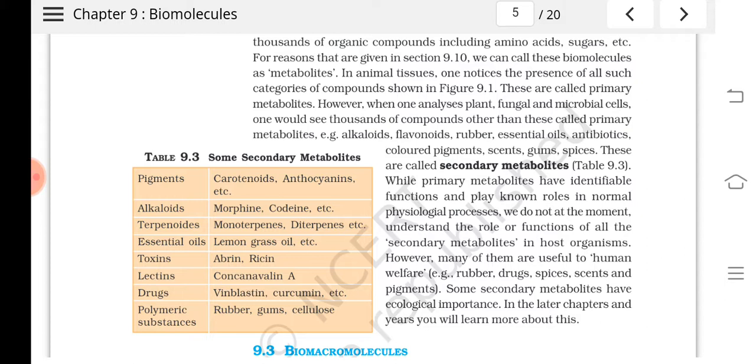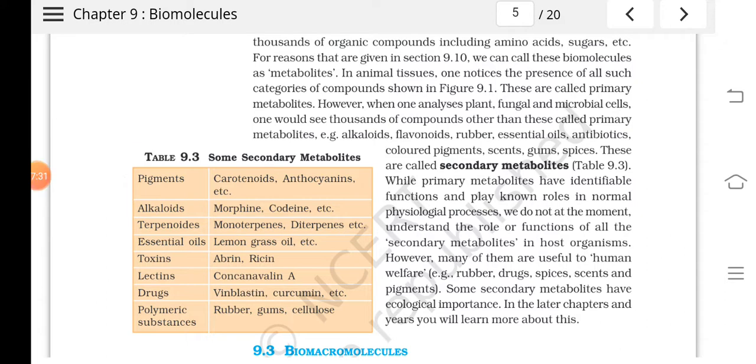Take rubber, have you heard? Rubber is used for many purposes. Actually, what is it? It is the latex of plants. It is the secondary metabolite of a rubber plant. Understood? What its real function is we don't know, but it is useful to human beings. So this kind of thing is known as a secondary metabolite. Their physiological functions are not known. So is it clear?